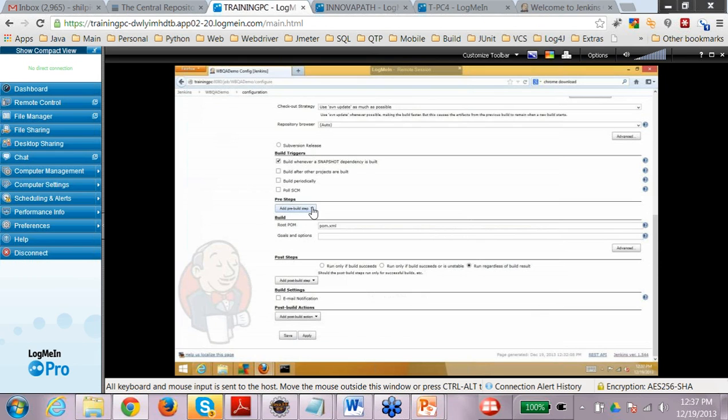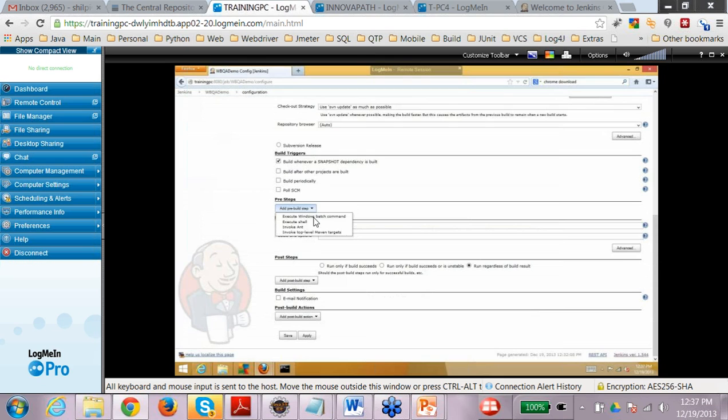Then there are certain pre-steps also. A lot of times you want to do some kind of configuration first. You want to load certain data into the database, or you want to run a certain command line tool or some script. Then you can use this pre-step.